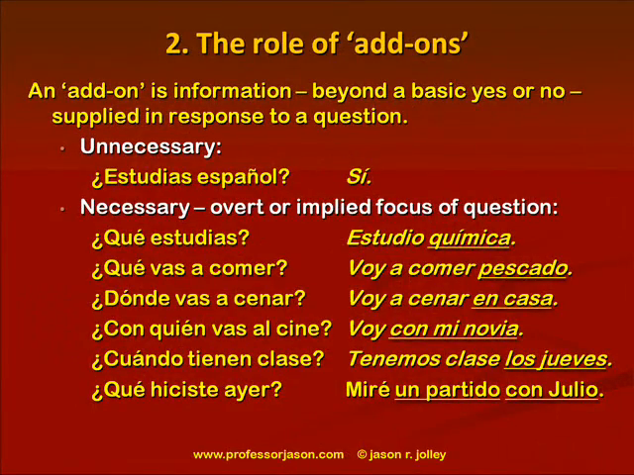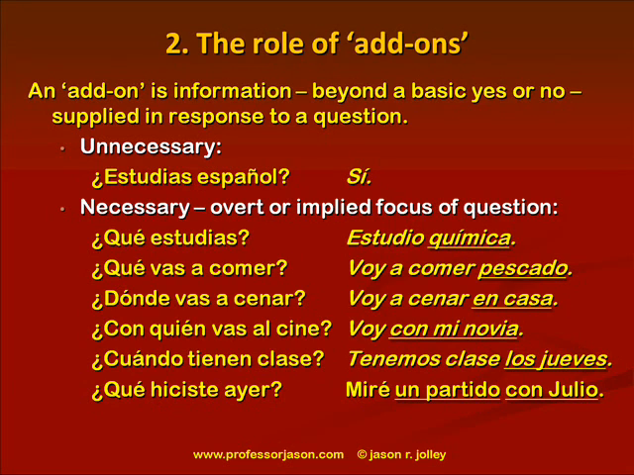Anyway, before all of this mumbo jumbo gets too technical, let's consider a few examples. Now, most types of questions and responses have or require add-ons, but one exception where an add-on is unnecessary would be a simple yes or no question, like the type we talked about in the previous section. So for example, if somebody asks me, ¿Estudias español? The add-on is already part of the question. I can simply respond sí or even no, right? But most of the time they're necessary either as the overt or the implied focus of the question.